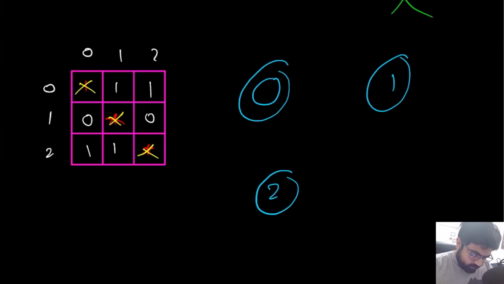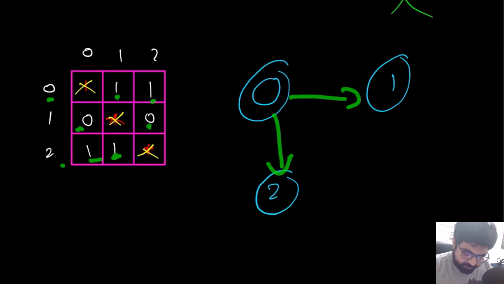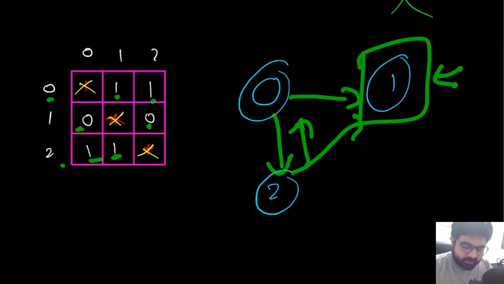So in this scenario, 0 knows 1 and 2, right? Same way, 1 does not know anyone, and 2 knows 1 and 0. So 2 knows 0 and 2 knows 1. So basically the answer is going to be 1. That is a given fact.